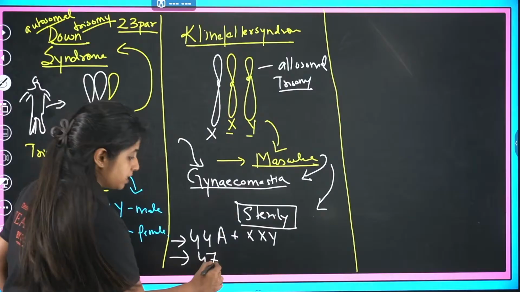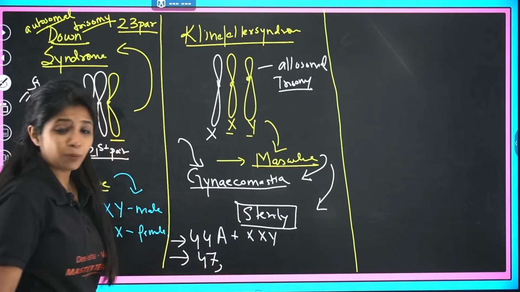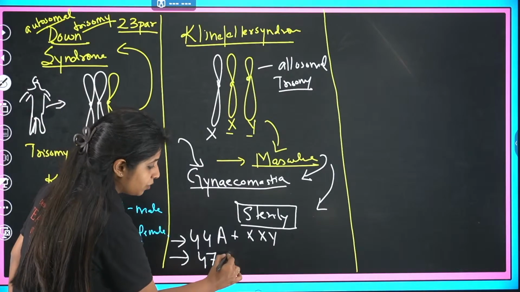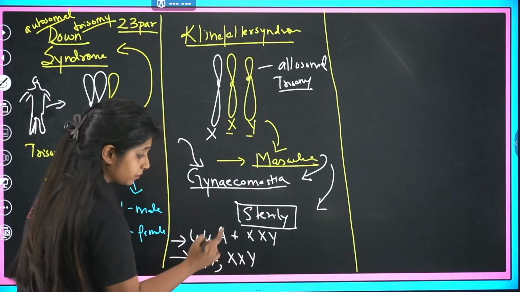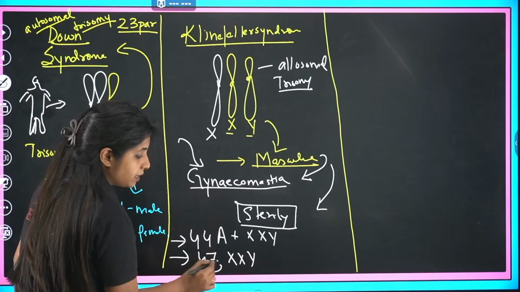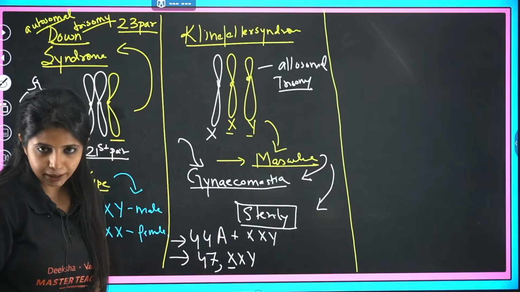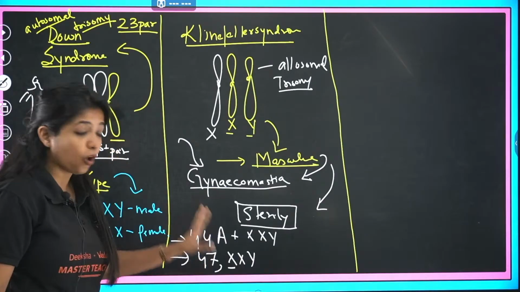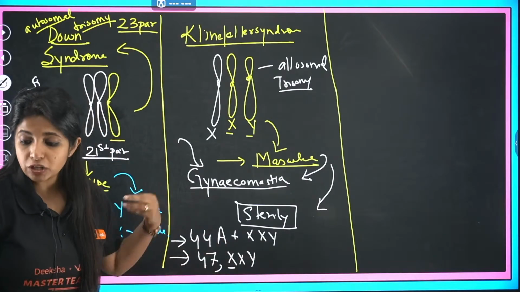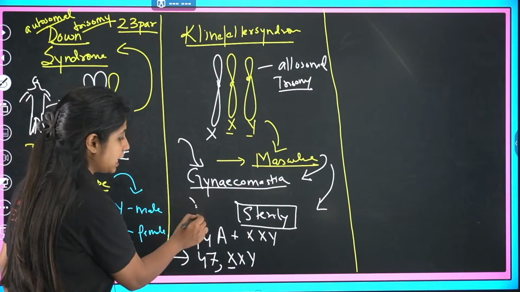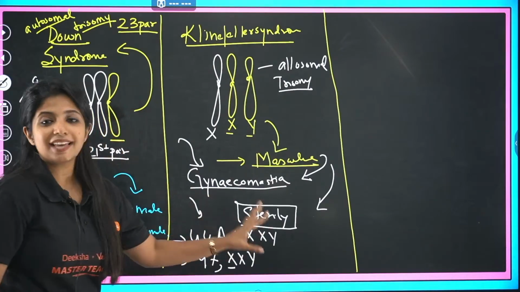In total, you have 47 chromosomes, and then you put a comma and write XXY directly. When you write like this, you understand that this extra X is the extra one, which is why there is 47 over here. So you can write it as 47 comma XXY, or if you want to mention autosomes, you write it like this, 44A plus XXY.